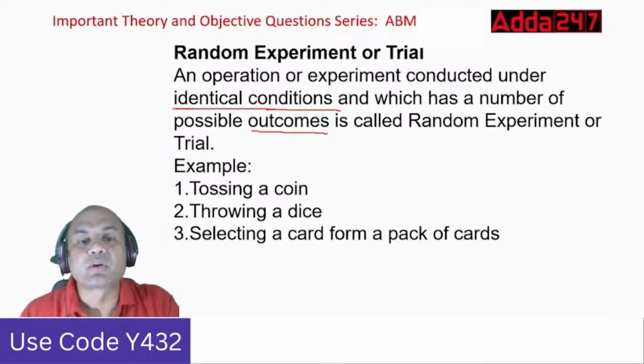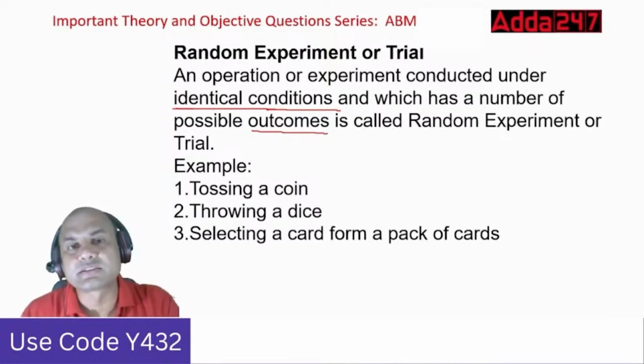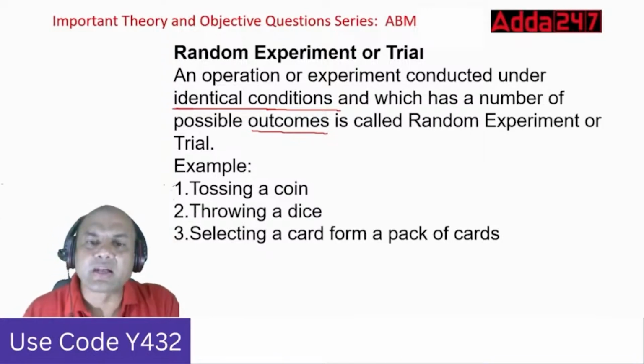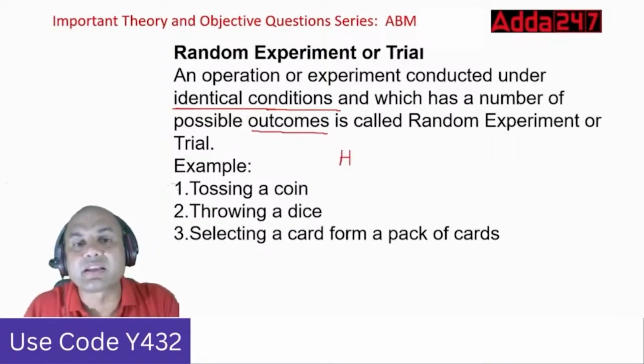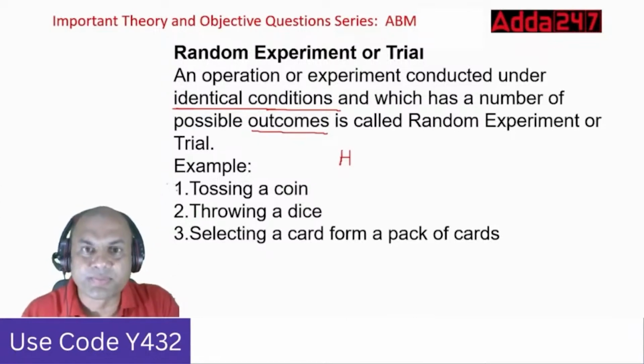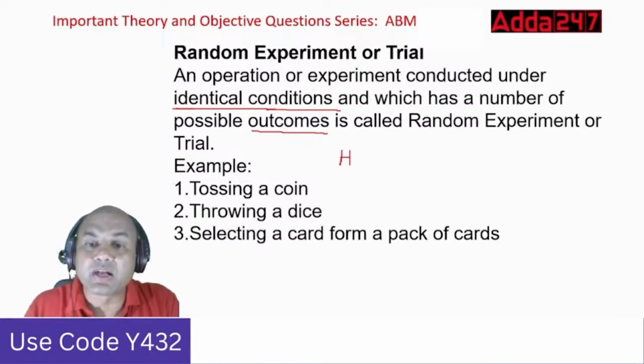So example, tossing a coin. Now you will say, how can this be related to identical conditions? It can be. I toss a coin once, so I can get either head or tail. Now the second time when I toss, I am again doing it under the identical conditions only. Just now I tossed once, again I am tossing that coin. So now again I can have not only head, I can have tail also. So it's given which has a number of possible outcomes.